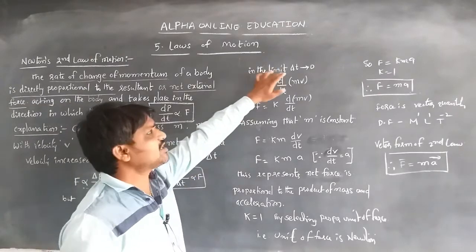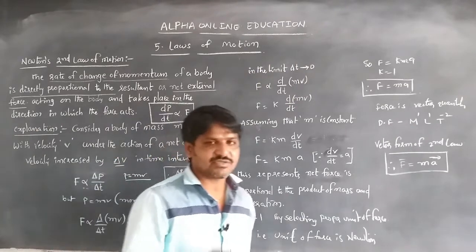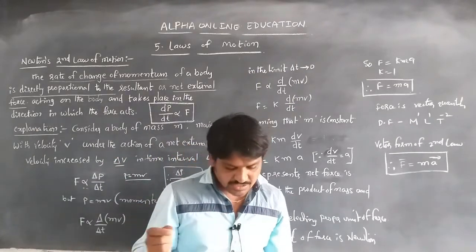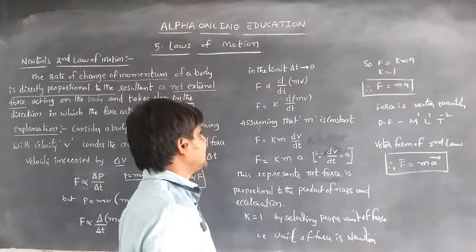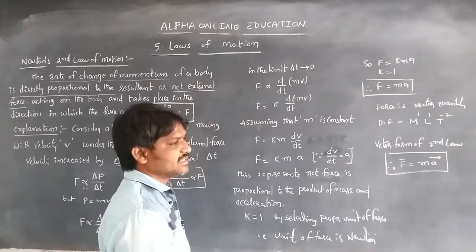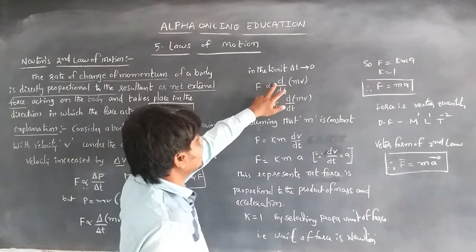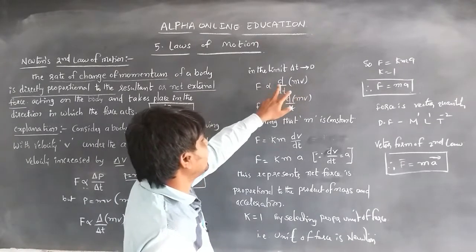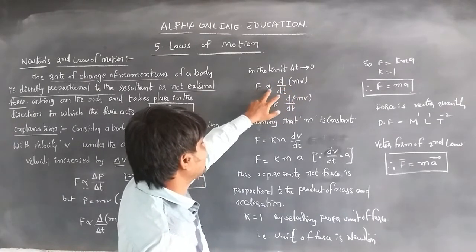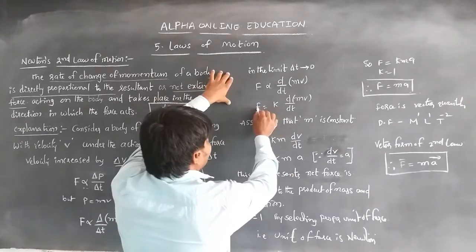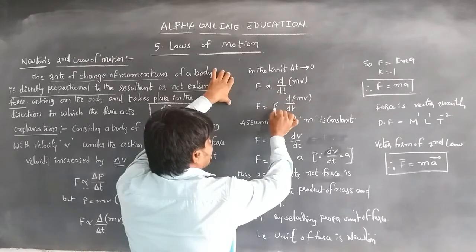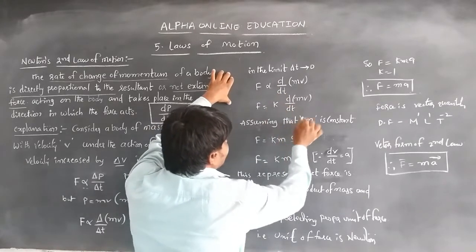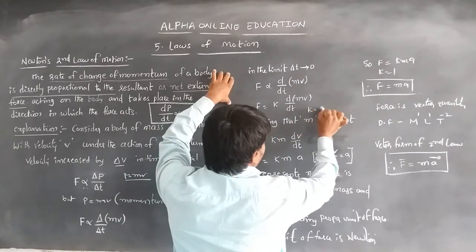In the limit of delta t tending to 0, a small interval of time, we write d by dt, the change in momentum with respect to the change in time. So F is proportional to d(mv) by dt. Removing the proportionality, we get F equal to k times that, where k is a proportionality constant.